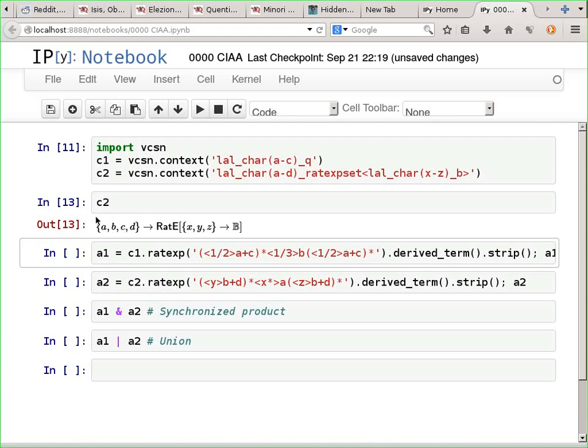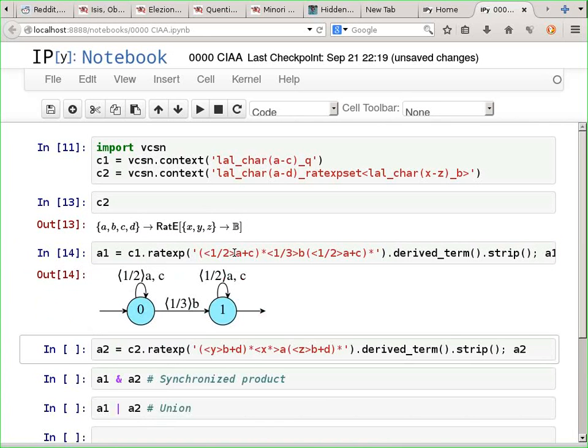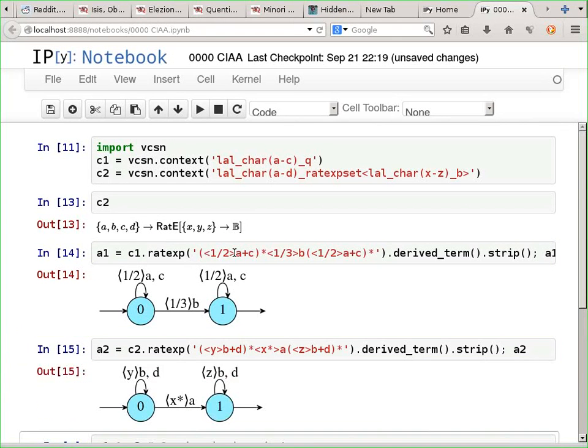Now let us define A1 over the first context. So we first generate a radexp, and then we obtain an automaton from it, and then we print it. You can see that this semicolon after A1 serves to print the result, and this is the corresponding automaton. Let's do the same for an automaton over a second context.